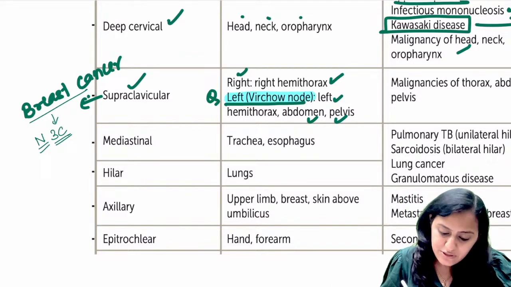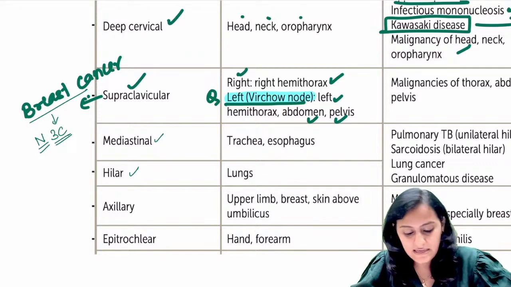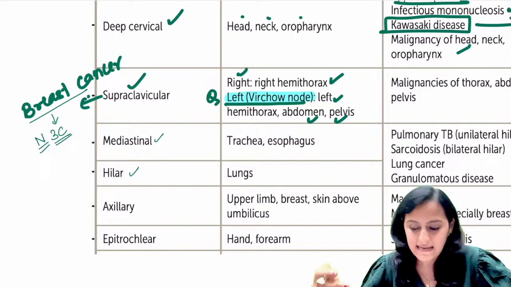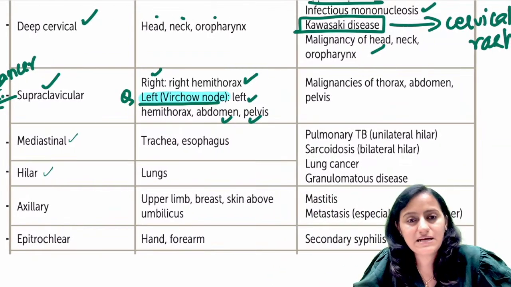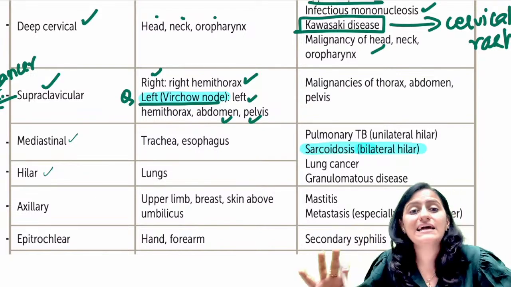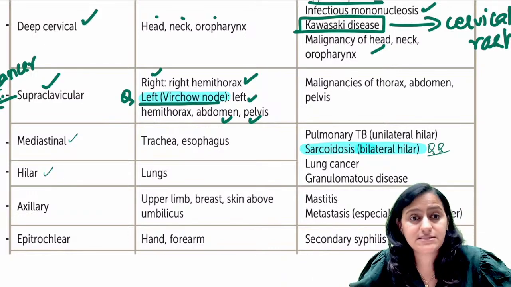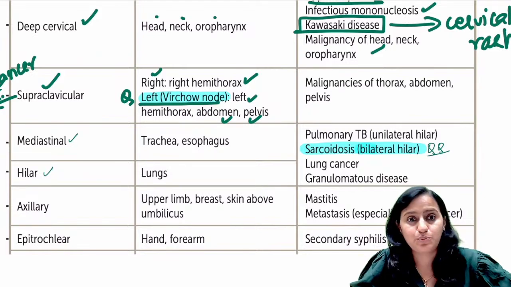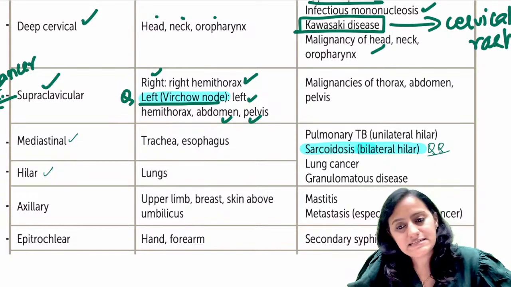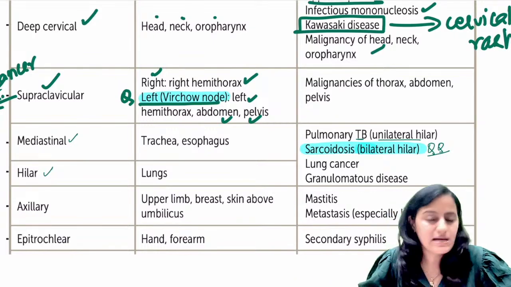Okay. Going to next, mediastinal lymph nodes and the hilar lymph nodes. So trachea and esophagus are in the mediastinum. So mediastinal lymph node. Lungs have hilar lymph node. Important point that has been asked in recent FMGE exam also. Whenever you see bilateral hilar lymph nodes, what do you think of? You think of sarcoidosis. This is one of the recent FMGE exam questions. Very, very important. Bilateral hilar lymph nodes is seen in sarcoidosis. Okay, and in TB it is generally asymmetrical unilateral hilar lymph node.